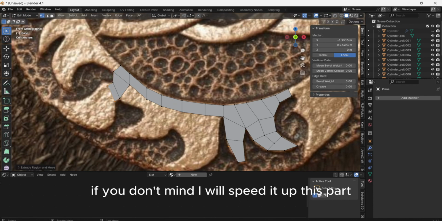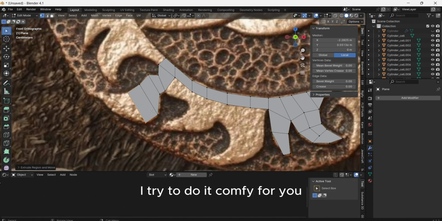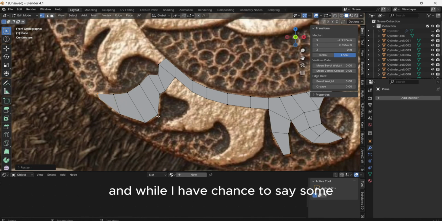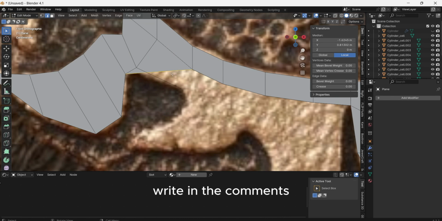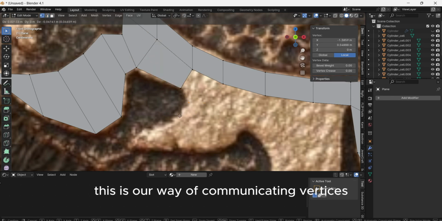If you don't mind, I will speed up this part. I try to make it comfy for you, and while I have a chance to say something, I want to say that if you have any questions or suggestions, write in the comments. This is our way of communicating.